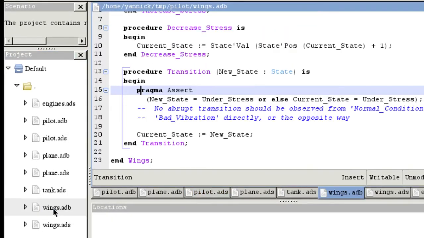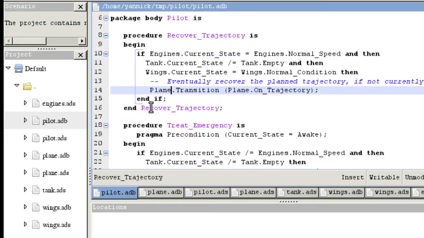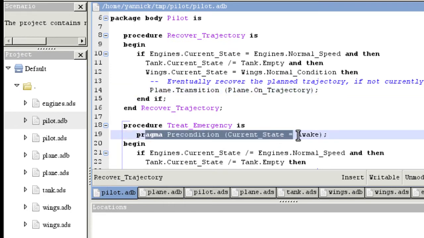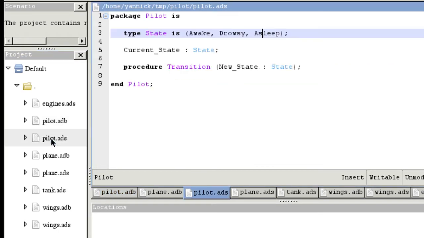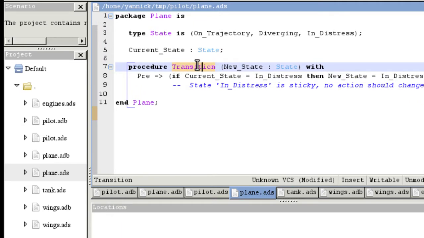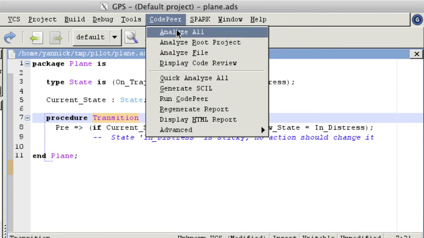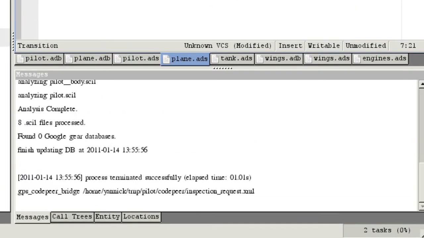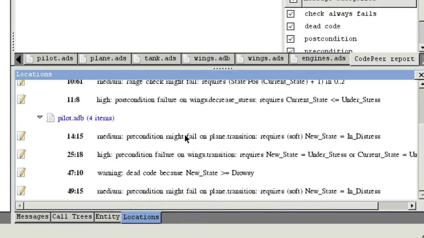So here is an assertion in the code, and a pragma precondition that applies to this subprogram, and finally a pre aspect that applies to this program. So let's see how this code satisfies its contract by calling CodePeer. Well, CodePeer detects a number of problems.